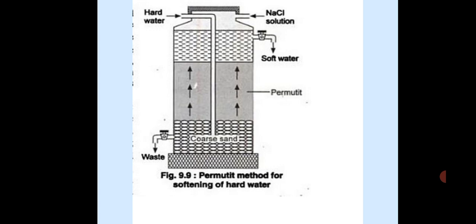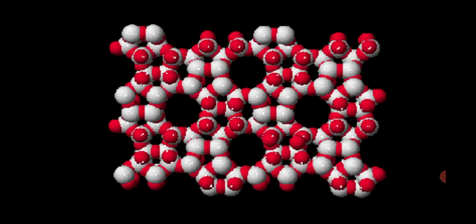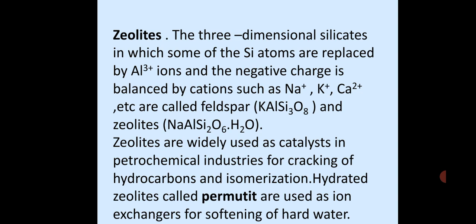Got it? In this way, hard water continuously comes through one pipe and we get soft water through another tap. Constantly this process goes on. You have read it already. It's quite a cheap process, and quite an easy process to be done. So this is all about this particular chapter.